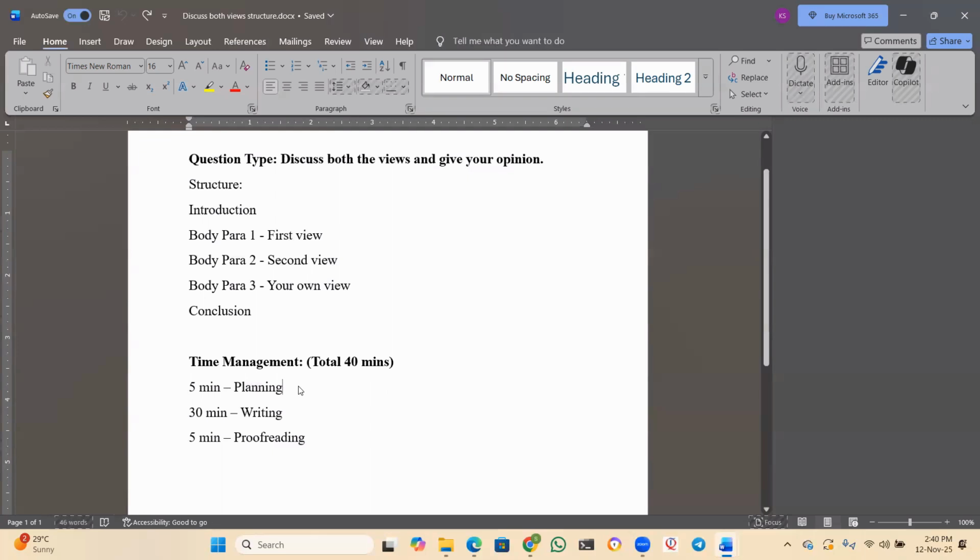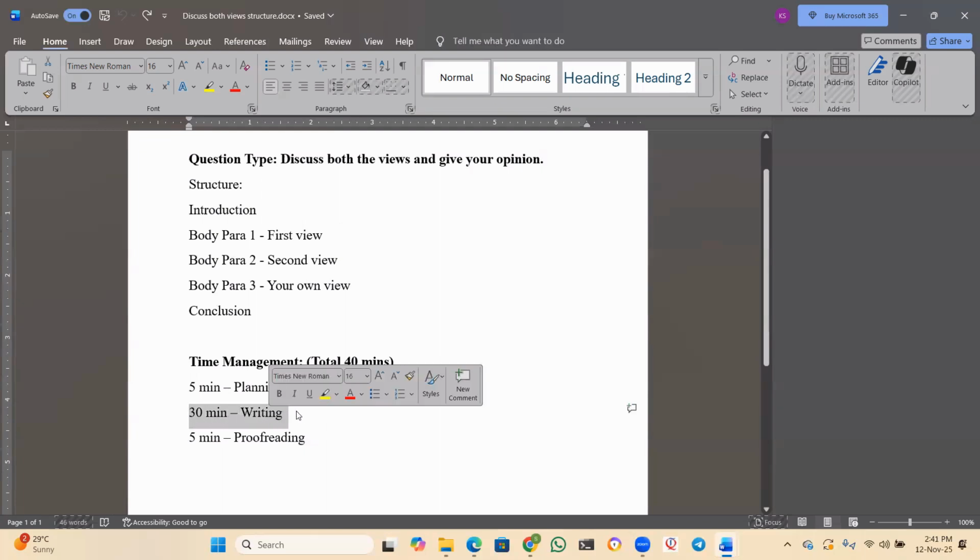What is planning, sir? Generating ideas. Combining all those ideas. Planning what should I write in the first view? What is the body paragraph one? What should I write in the second body paragraph? And what opinion should I give? Which one should I support? Should I support the first view or the second view? All that planning should be there in the first 5 minutes. Don't start writing immediately. First plan everything. What is my first view, second view, and what is my opinion? And then comes the writing part.